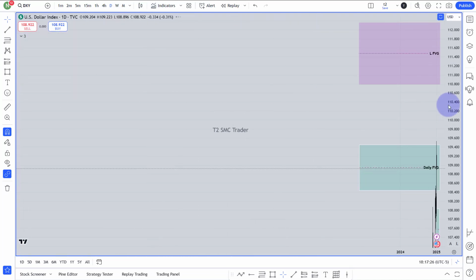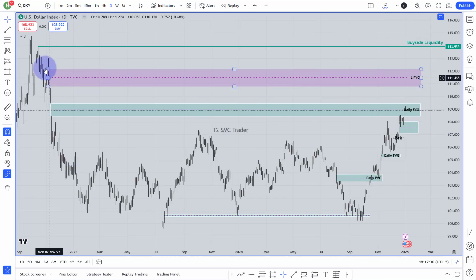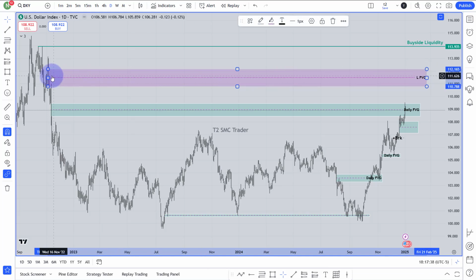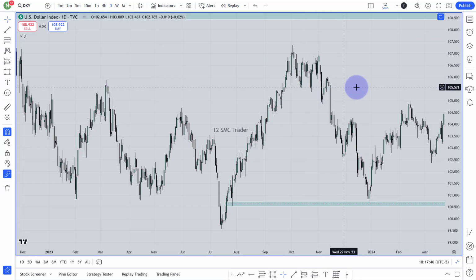Let me go to the daily chart one more time. From the daily chart, this is the last fair value gap here. If it can close above that high from 4-hour chart, I will start to think that market is going for that daily last fair value gap. If market breaks that last fair value gap, this buy side liquidity is the next target, which is a very clean highs over here. It's a long-term process.